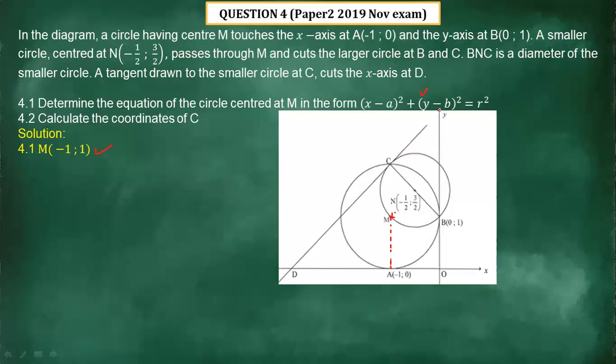The same applies with this line of the y-axis. It is the tangent to the bigger circle, and when you draw a line from the center of this bigger circle horizontally to this side, they are going to be perpendicular to each other. Radius perpendicular to tangent. Always remember that. You know it from Euclidean geometry, that a tangent and a radius are always perpendicular to each other. Therefore, here we are given the y value, and it was 1. Hence we say the coordinates of M are (-1; 1).